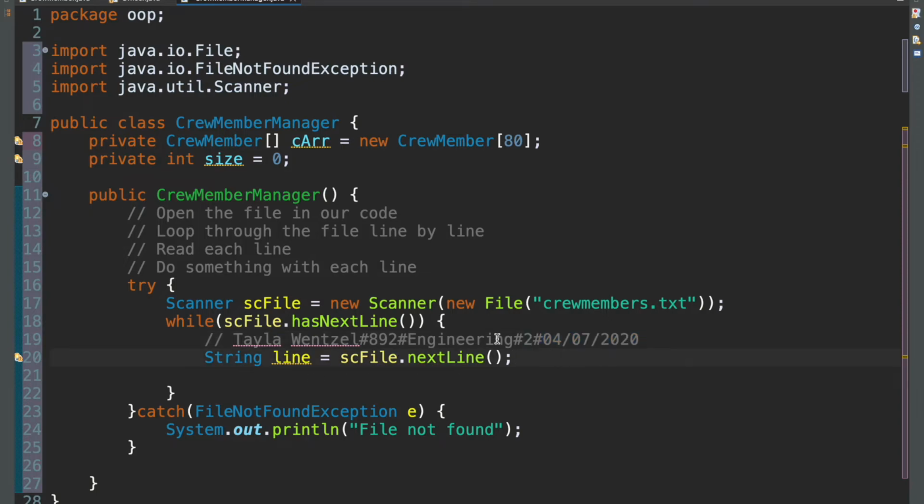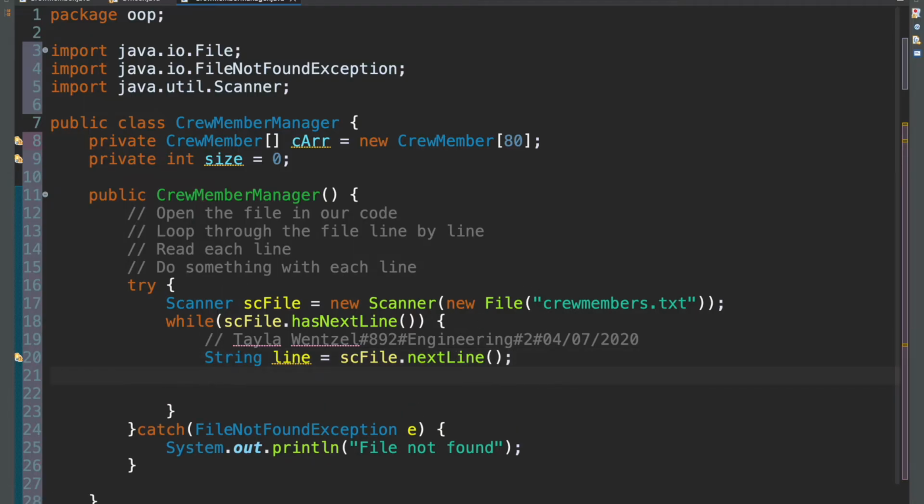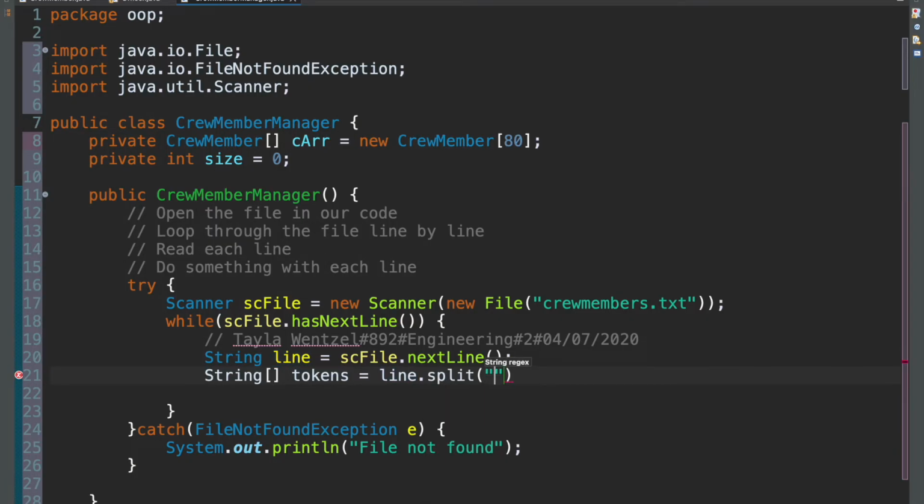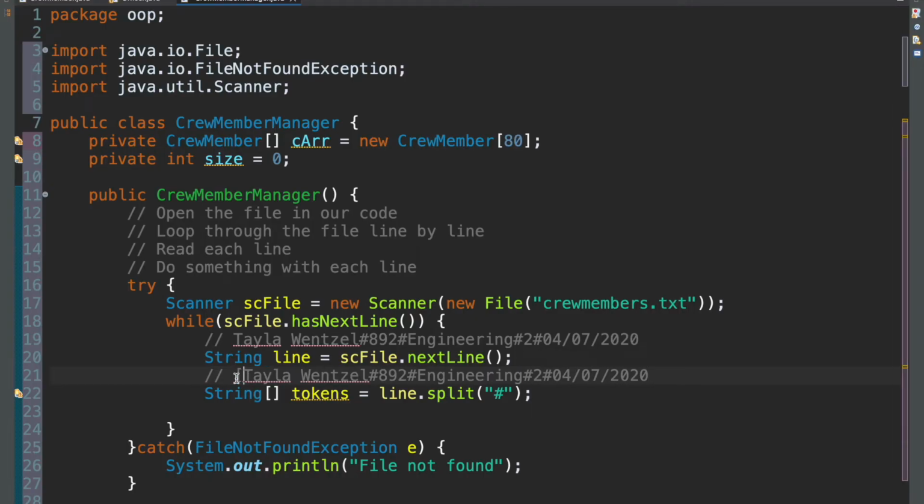And now we want to extract each data point as its own separate thing. And the easiest way to do that is we create another array, call this one tokens. And this one is equal to the line, and we're splitting that line with our delimiter, which in this case is a hashtag. So now what this would look like is we have this. And instead of being that way, it'll look something like this, where it's an array of strings with separate data points like that. I hope that makes sense.